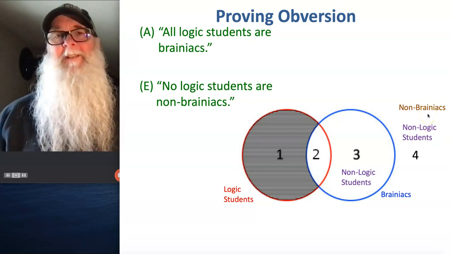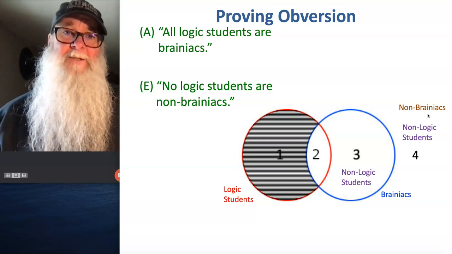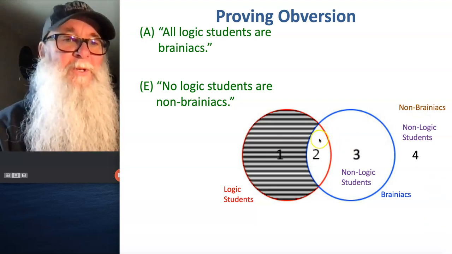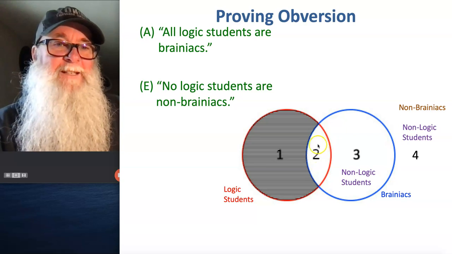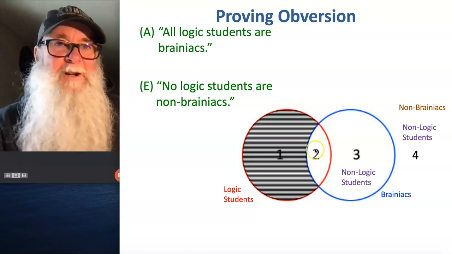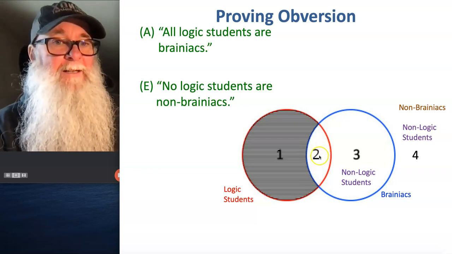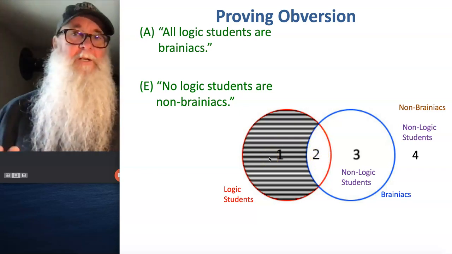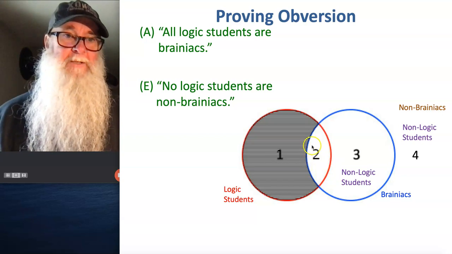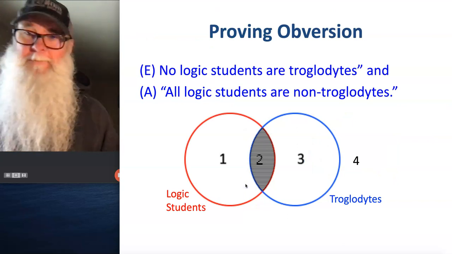Okay? So now we've got to look at this Venn diagram, and this is kind of the cool part. We look at this diagram, we see that it represents all logic students are brainiacs. Does it also represent the statement no logic students are non-brainiacs? No logic students are non-brainiacs. And we'd say, yeah, it does, because all the logic students are right here in area 2, but there are no non-brainiacs there. Everything in area 2 is a brainiac, not a non-brainiac, but a brainiac. Okay, so this Venn diagram shows all logic students are brainiacs, and it shows that no logic students are non-brainiacs, because there are none of them in area 2. So this proves that obversion works as I described on A statements.